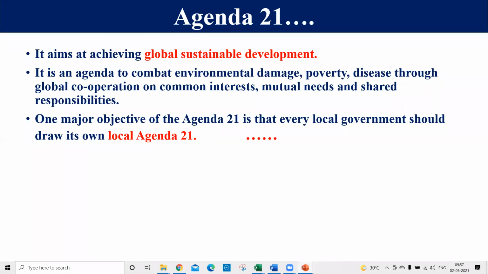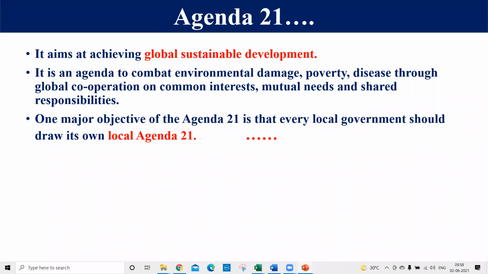And the major objective of Agenda 21 is that every local government should draw its own local Agenda 21. Every local government will make a local Agenda 21. Then wherever they complete it, this local Agenda 21 will be compared to the national Agenda 21, and it will be checked whether any conflict is created between them, right? To remove that conflict, it is compared. So this is the local Agenda 21, where the major aim is to achieve global sustainable development.